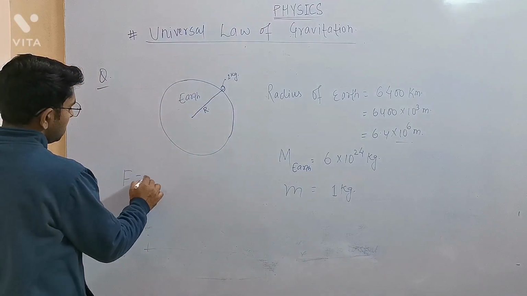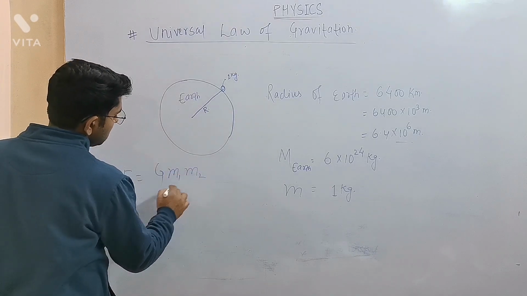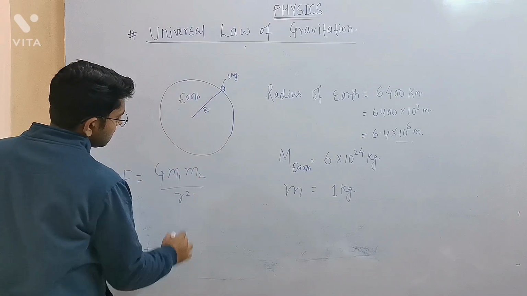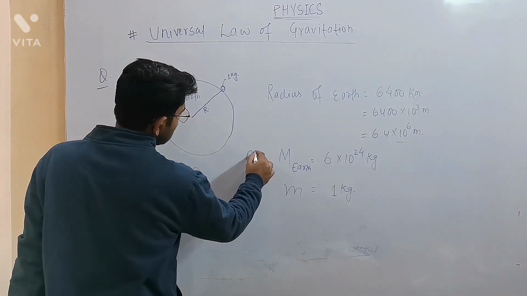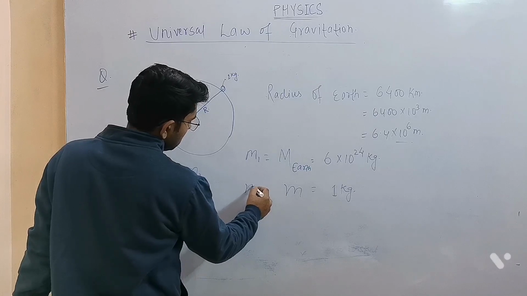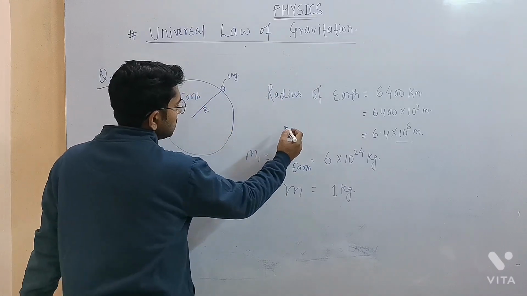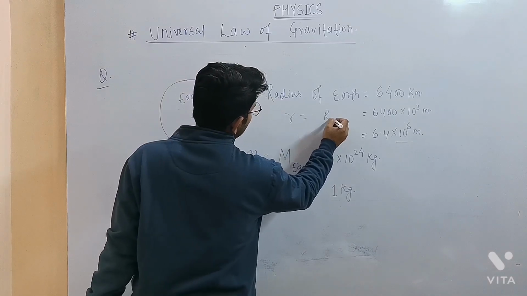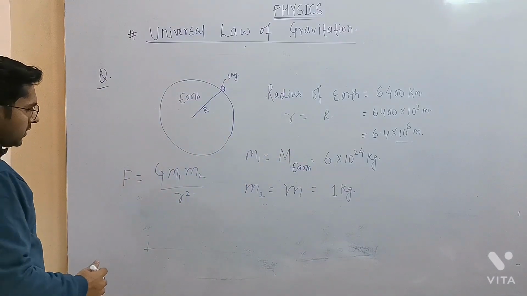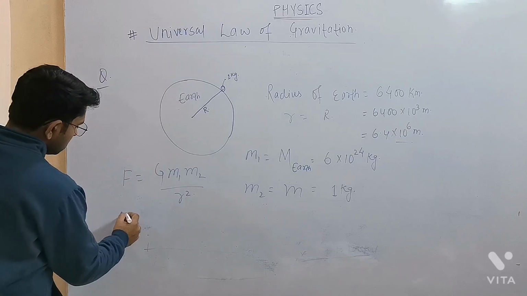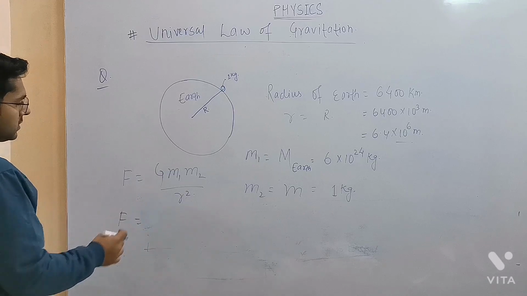Now what is the gravitational force? Capital F will be capital G m1 m2 by r square. So we can replace these data. We can assume m1 as the mass of earth, m2 as small m, and small r equals the radius of the earth in this situation. So what will be the value of gravitational force then? Let's solve it. What is the value of capital G we have?